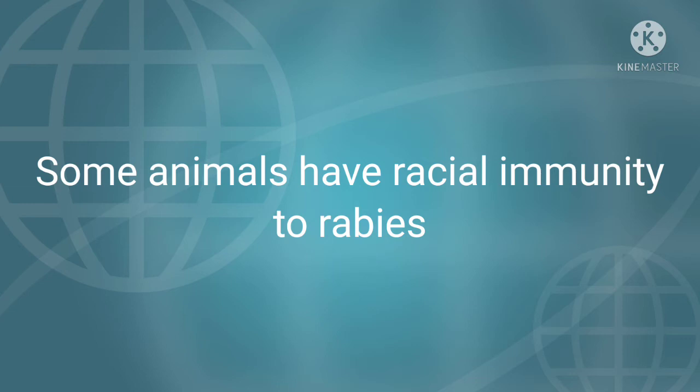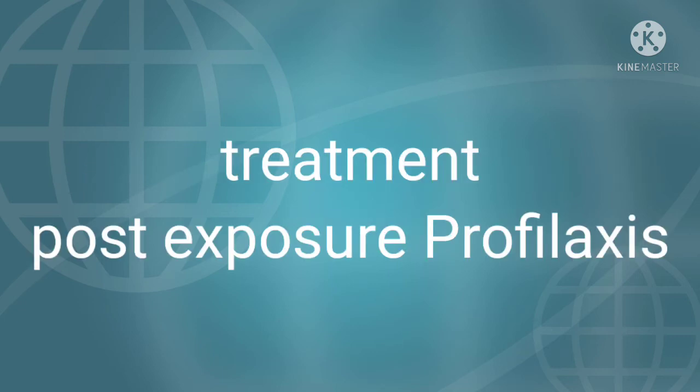There are some animals that can't get rabies: squirrels, guinea pigs, rats, mice. They have a special immunity that is called racial immunity. If you want to know more about the immune system, you can see the immune system videos available in our channel.